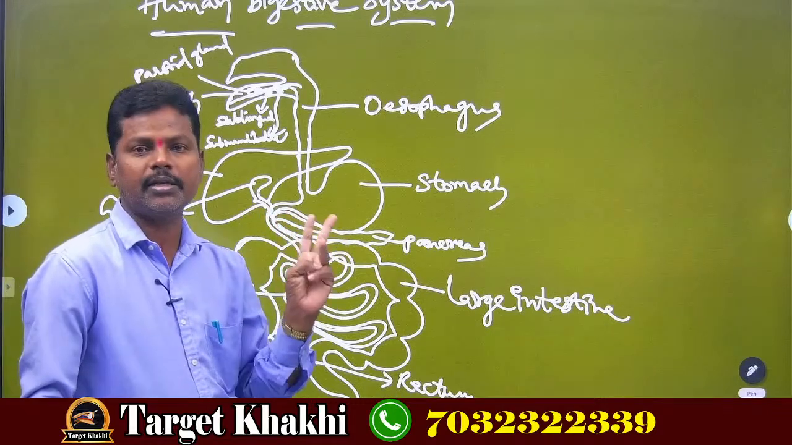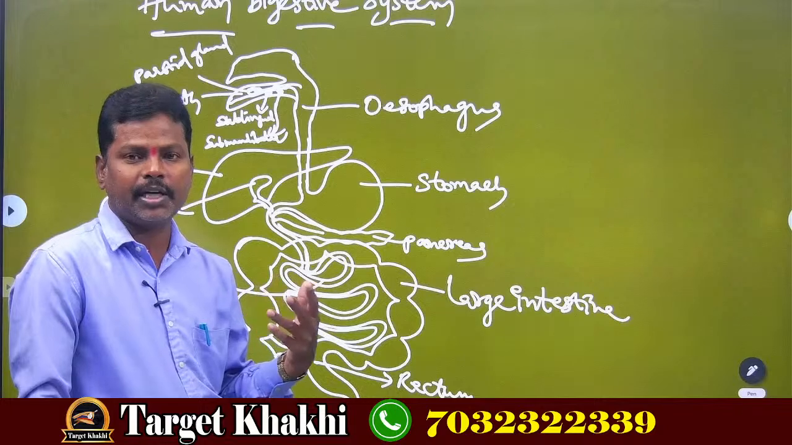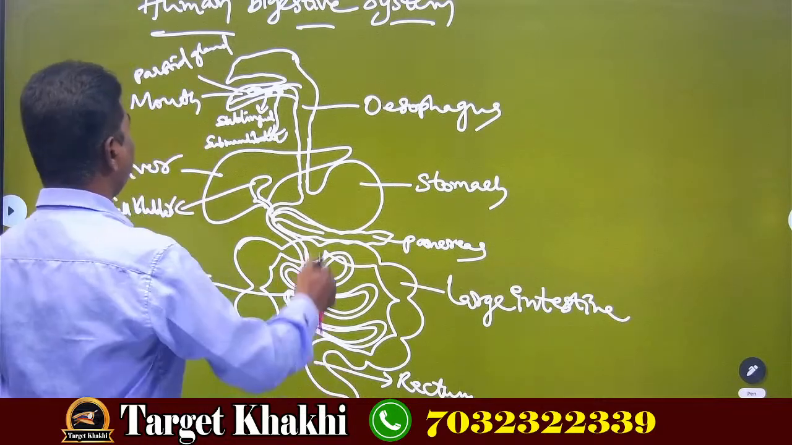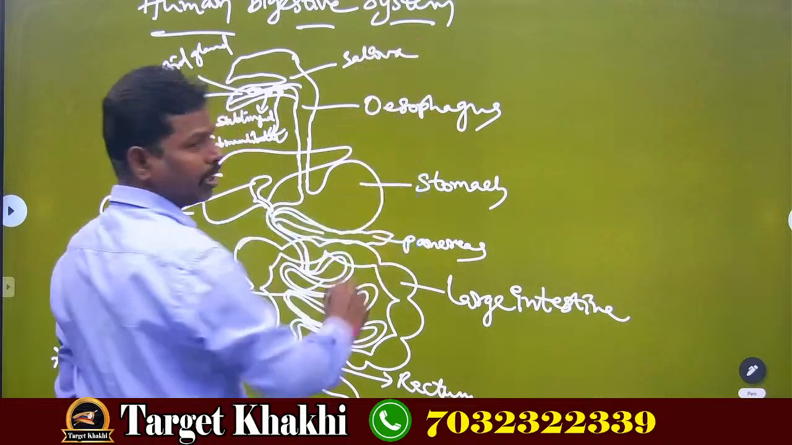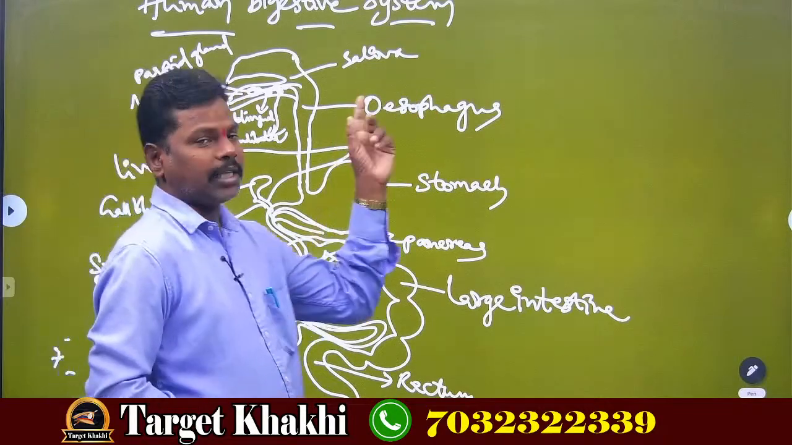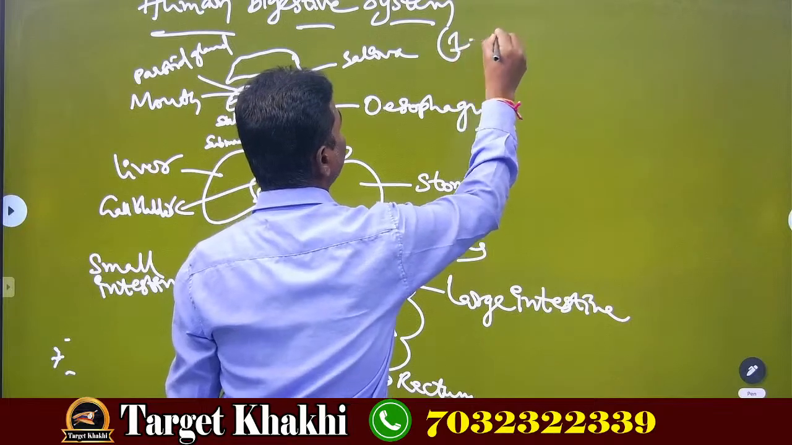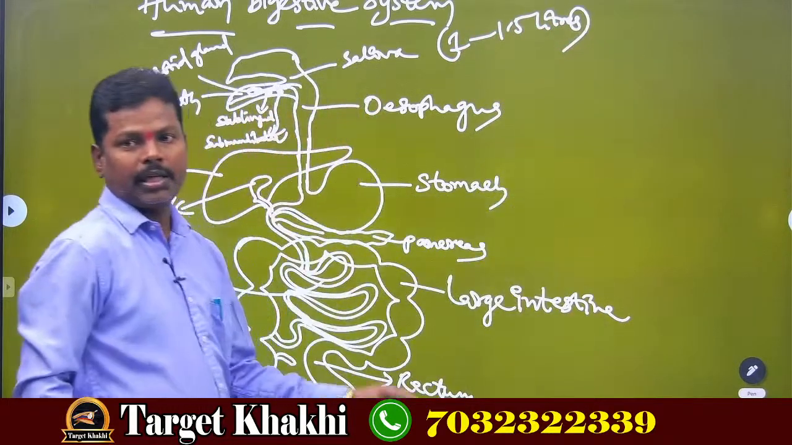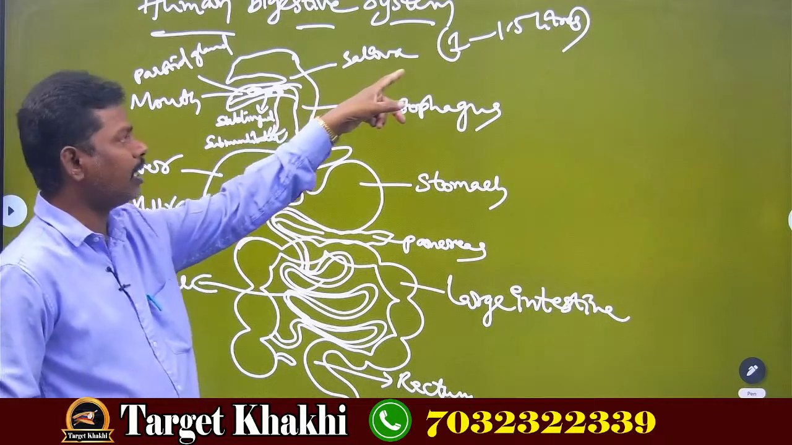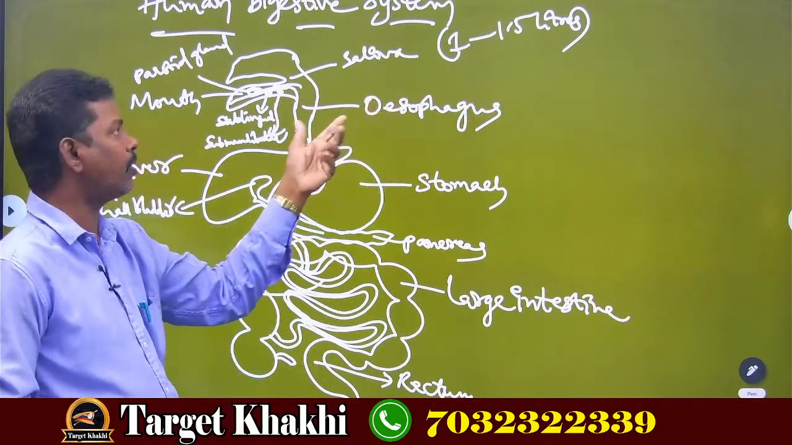3 pairs means what? 6. So these 6 salivary glands secrete what? Saliva, in the mouth. In one day, saliva secretion in the mouth is 1 to 1.5 liters.